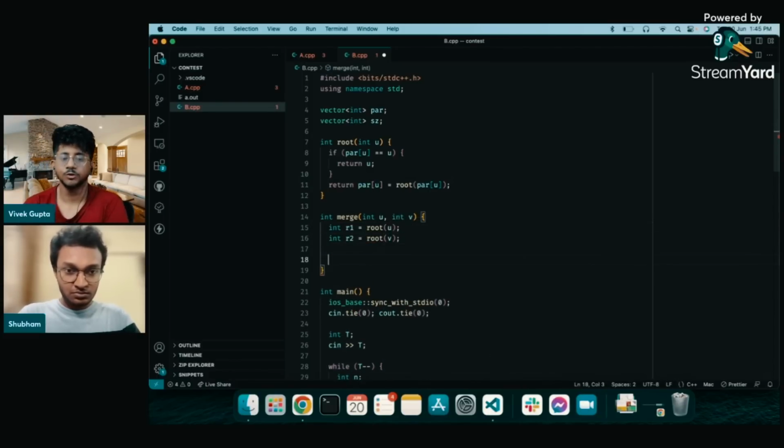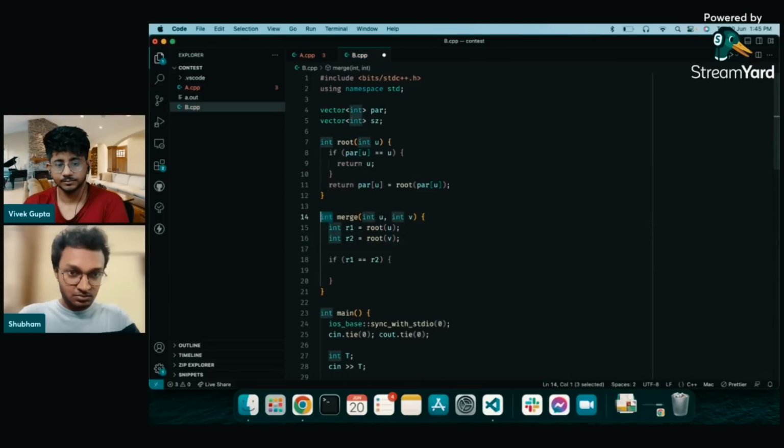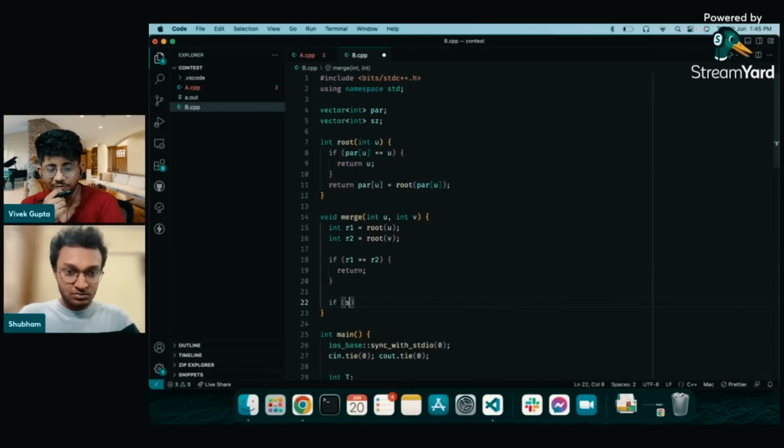So he's finding the root for both the nodes and he will merge the two roots, right? I think this is never going to happen. When are we going to merge two nodes which are already merged? It's a tree, so it will never happen. You could have not coded that as well, but fine. That's the general purpose. I think he's writing the general purpose union find for this.